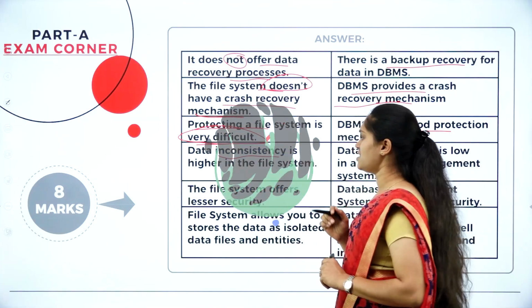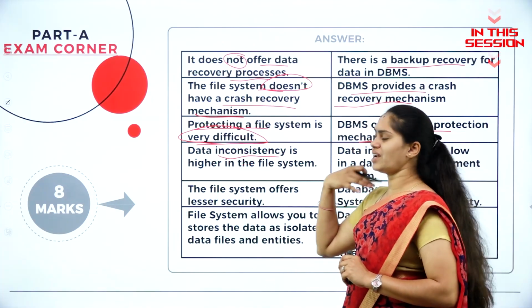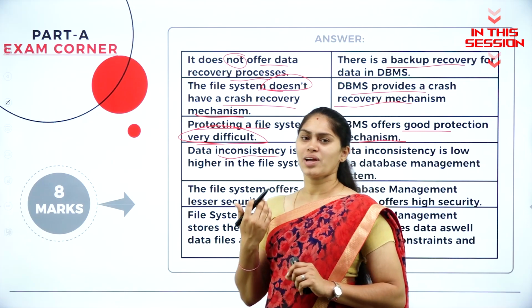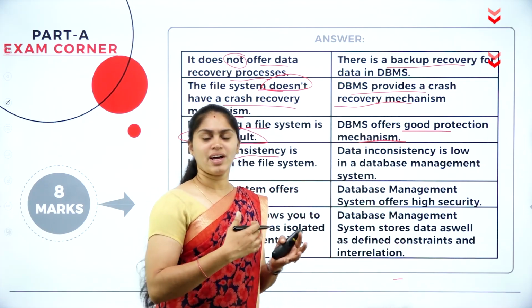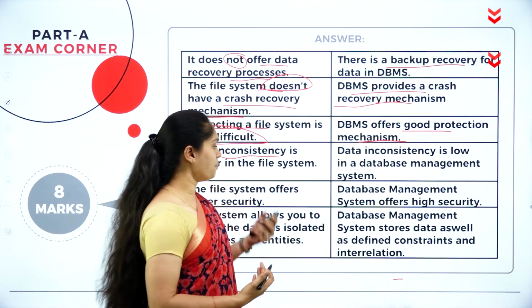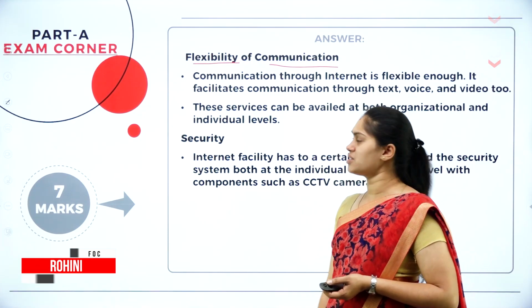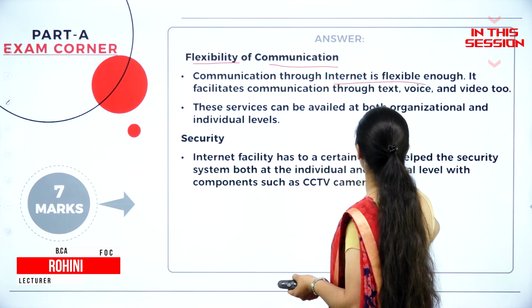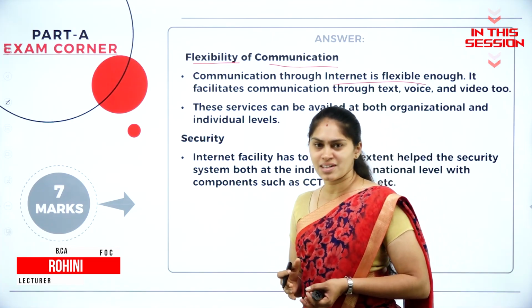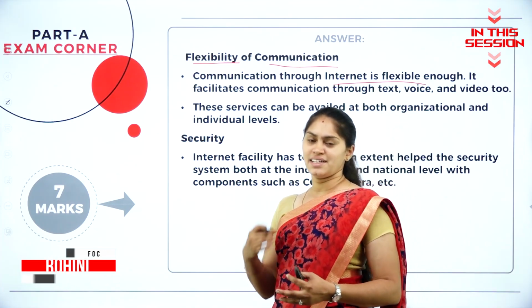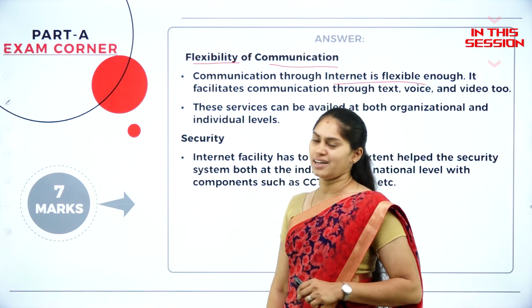Data inconsistency is very high. That means you can have redundant data or duplicate data. So you can expect more inconsistency in the file system. You can have flexibility of communication. So communication through the internet is very flexible. You need not travel anywhere. Wherever you are sitting, from there itself you can get your work done.